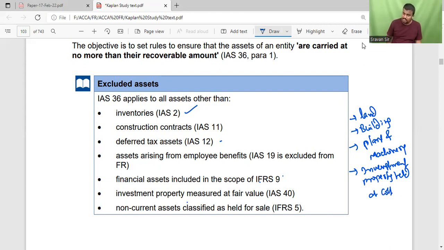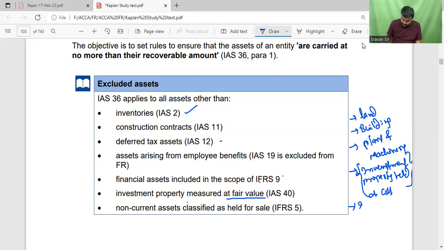If you remember, investment property is initially recognized at cost, but subsequently there are two models, either the cost model or the fair value model as per IAS 40. If you follow the fair value model, IAS 36 is not applied to that investment property. If you follow the cost model, IAS 36 is applied, because the accounting is done as per IAS 16, just like property, plant and equipment.